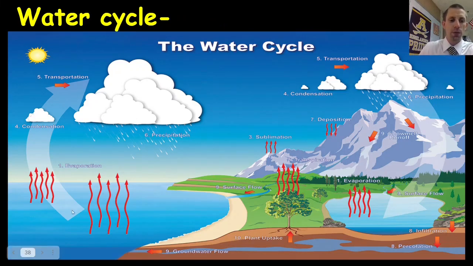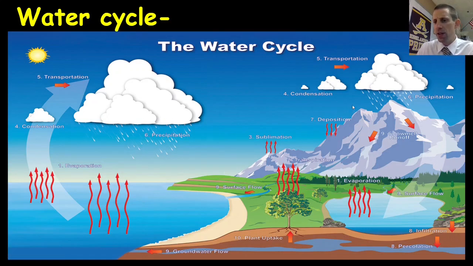We'll start over here with an open body of water. You've got evaporation. So what's going to happen is the sun's going to shine down on some sort of open body of water. You get evaporation. That water vapor will rise up and then eventually cool, condense, and then it will form clouds. Once in cloud form, it can then come back to the earth through precipitation, rain, snow, sleet, things like that. If that rain falls right back into an open body of water like an ocean, well, then you've got a cycle complete.